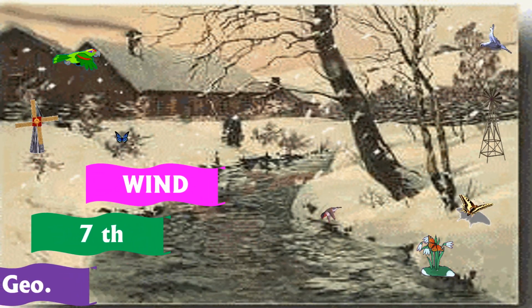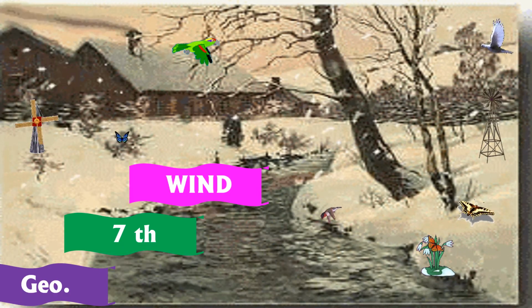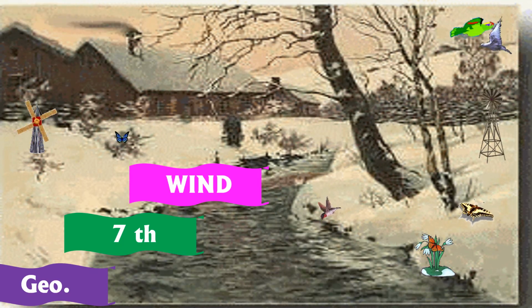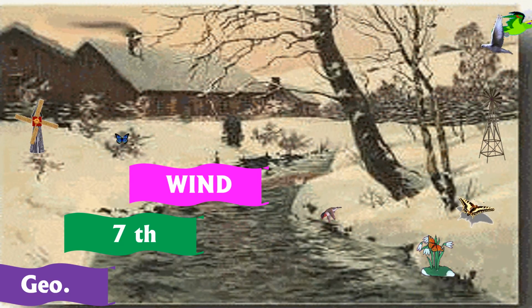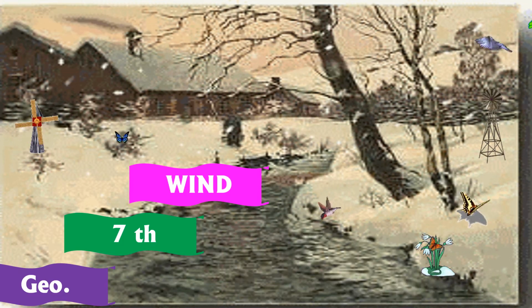Hello students, today we are going to learn the geography subject of 7th standard and our topic is wind. In the previous lesson we learned about air pressure, which factors affect air pressure: temperature and altitude. These are the factors that affect the air pressure.